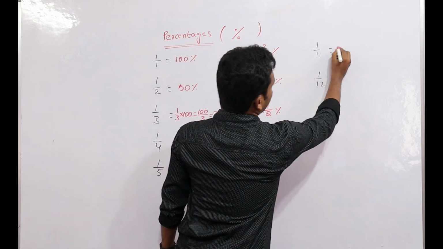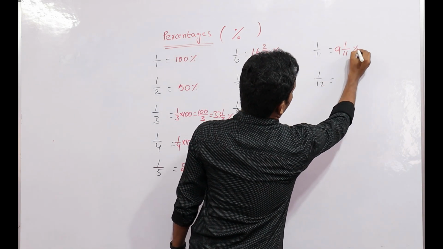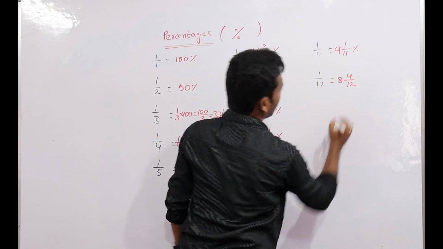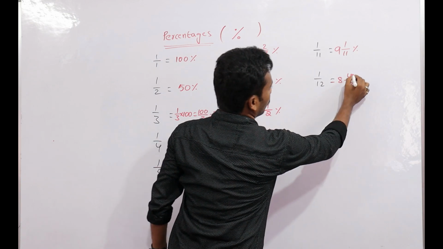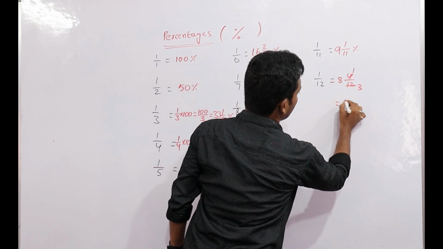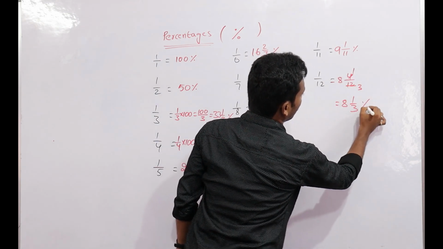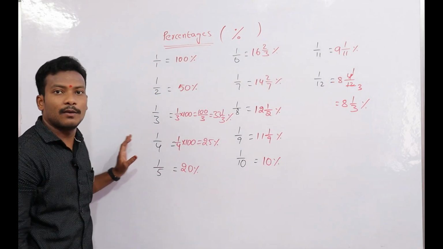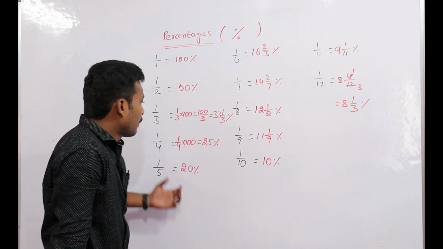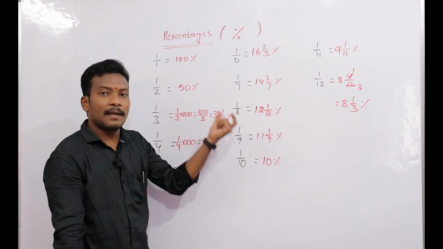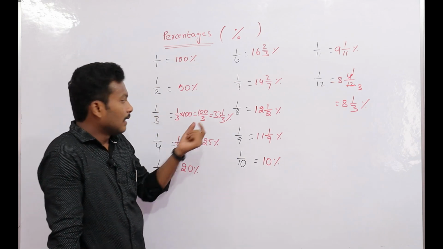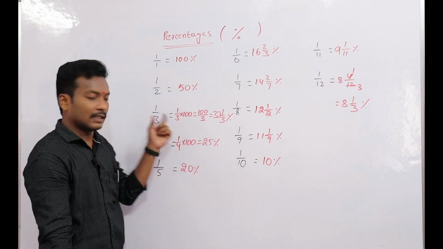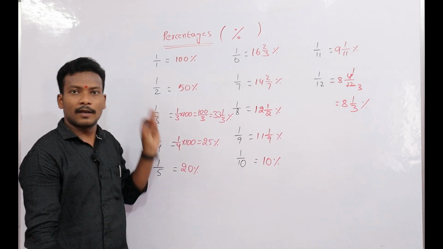1 by 11 means 9 1 by 11%. 1 by 12, that is 8 1 by 3%. 4 by 12, that is 4 ones, 4 threes, that is 8 1 by 3%, like that. With the help of these fractions we can do the problems in an easy way. Suppose find 33 1 by 3% of 200. We can replace 33 1 by 3% with 1 by 3.